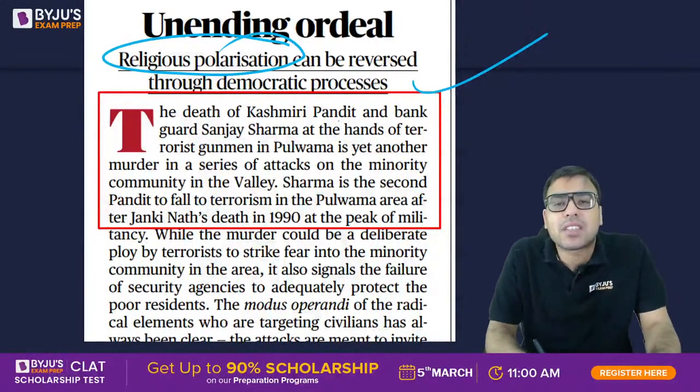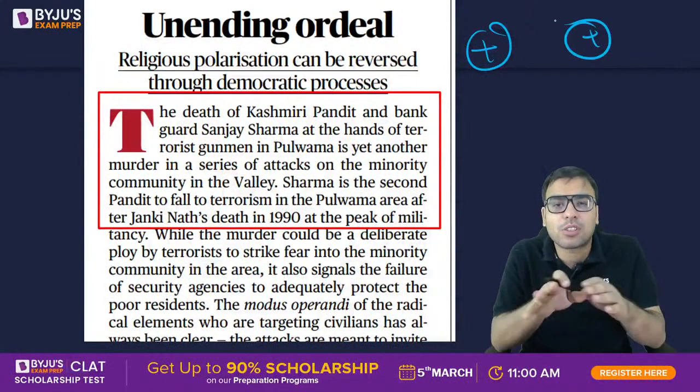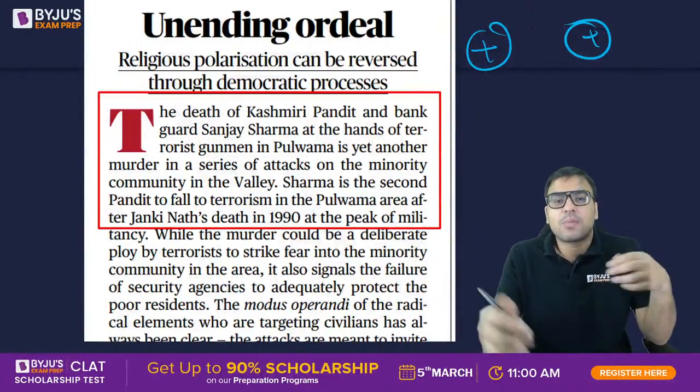Religious polarization means going away. So let's say there is a positive charge and positive charge. So both will repel each other. So polarization ही होता है.